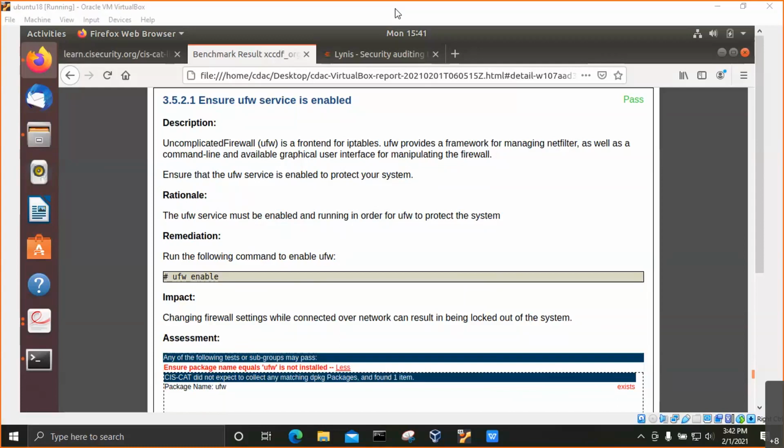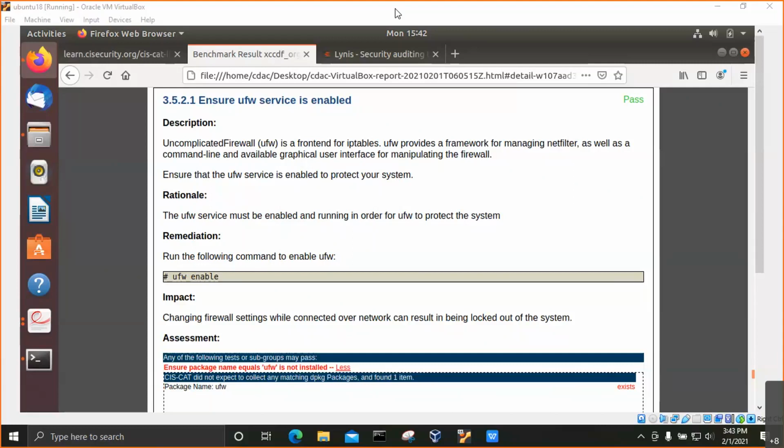That means whatever the recommendation with respect to the benchmark, that this particular UFW has to be there, it is enabled. Each and every parameter will have the same format. First, it will give the description of why the service is needed. As we can see, it is a front end of IP tables and there is a certain description of that. Then there's a justification for why this particular service has to be enabled, and the remediation: if the benchmark check has failed, what kind of remediation has to take place.